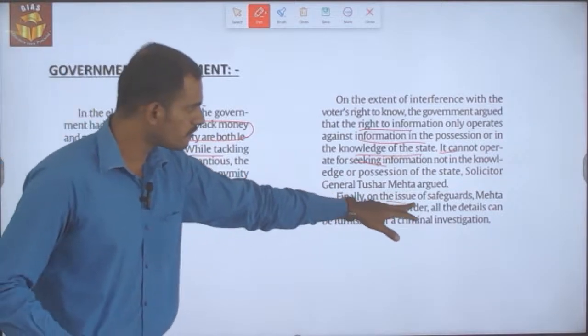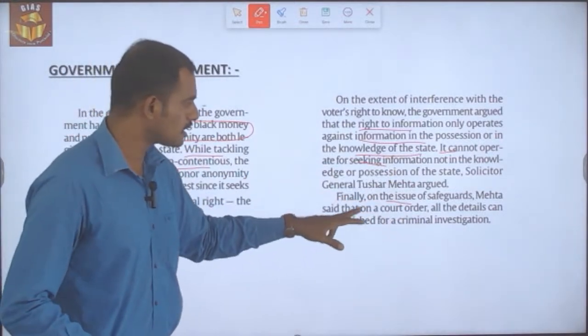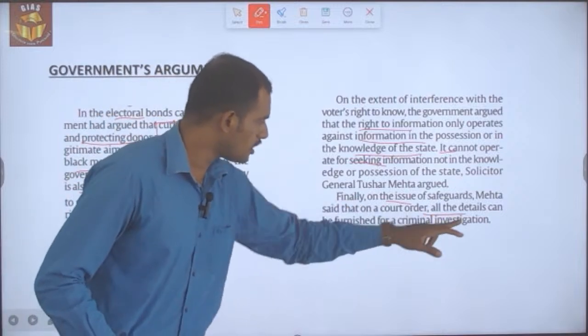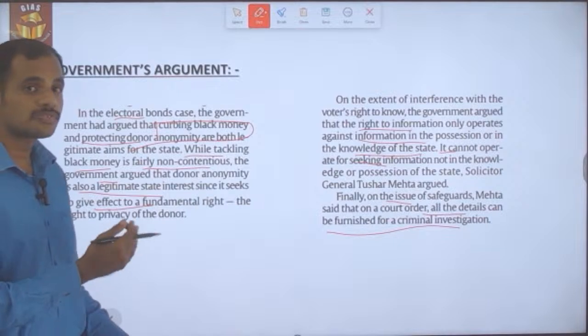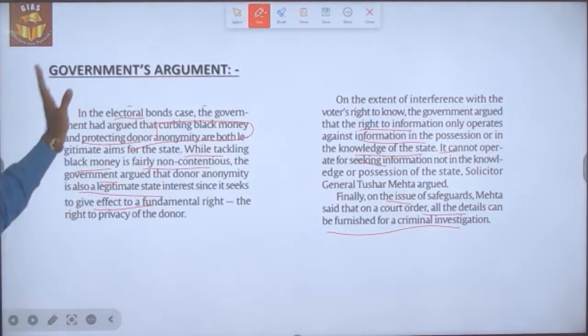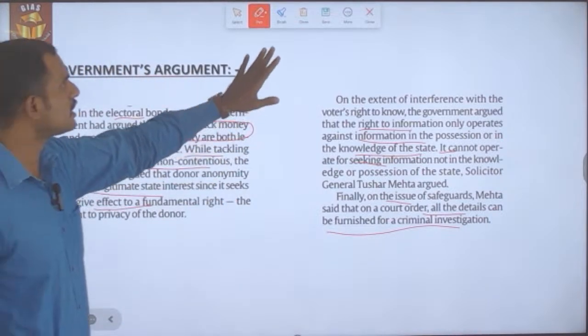And finally, on the issue of safeguards, what the government has said is that all the details can be furnished for a criminal investigation. So this is the argument made by the government.